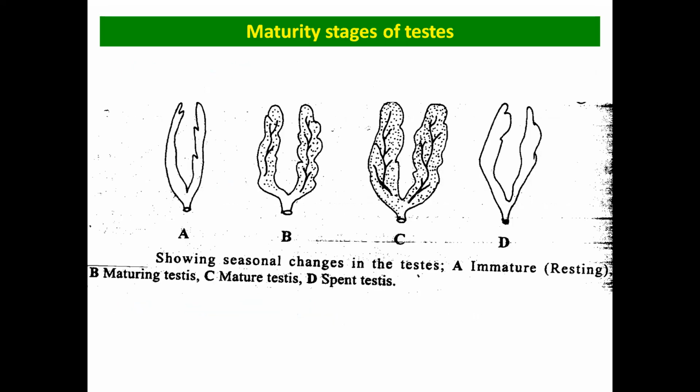Here you can see the difference between the phases. This is the immature one. This is the maturing one. And this is the mature testis, just full of spermatozoa, and this one is the spent testis.